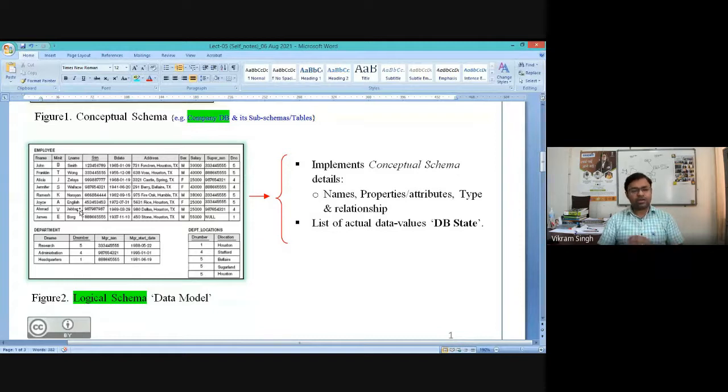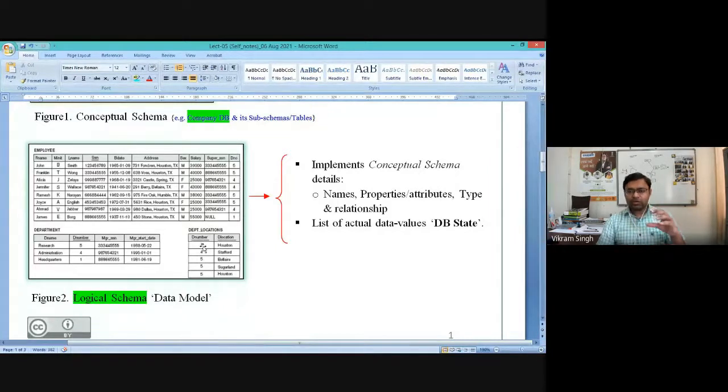This holds for each and every database table. For employee, we have talked about it. Similarly, for department, this should hold: no two department entries, tuples or rows with the same values. Similarly, for department location also, right?